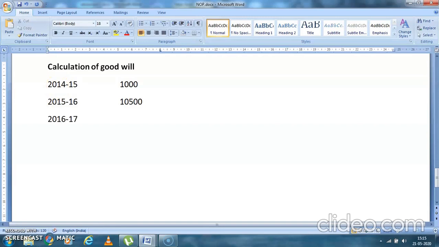Then 2016-17 was 10,000. 2017-18 was 16,000.